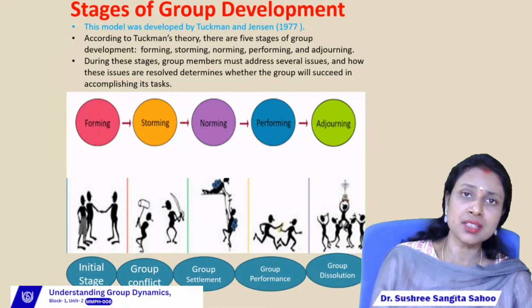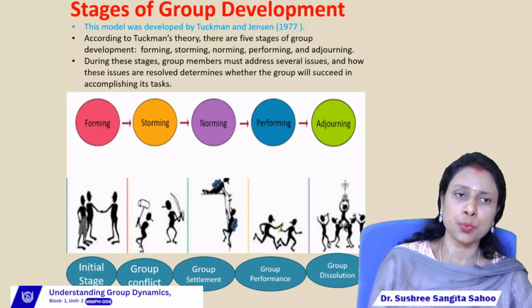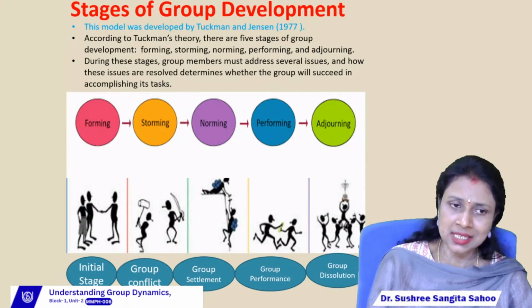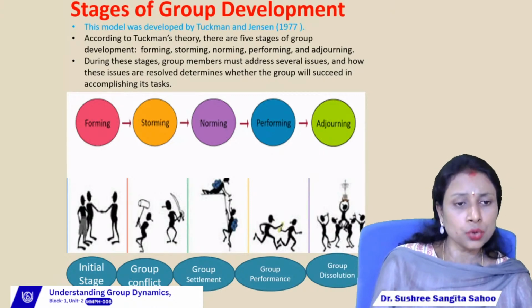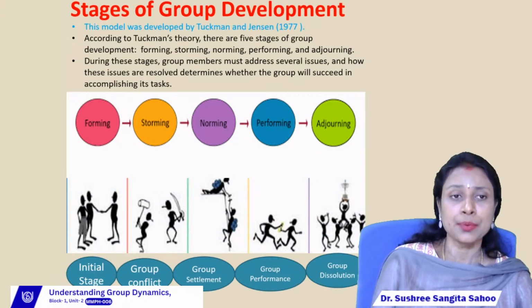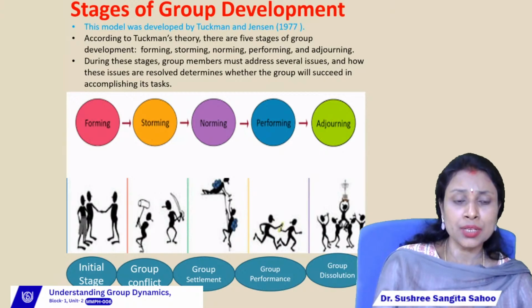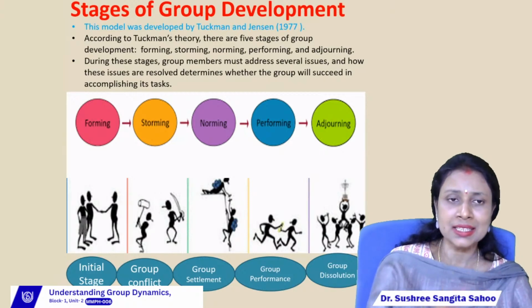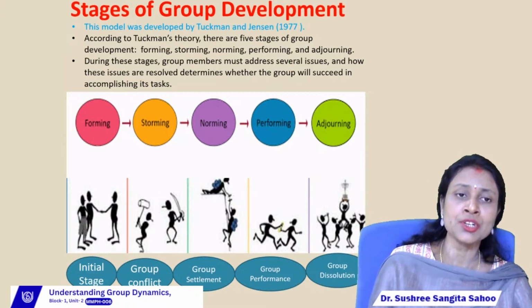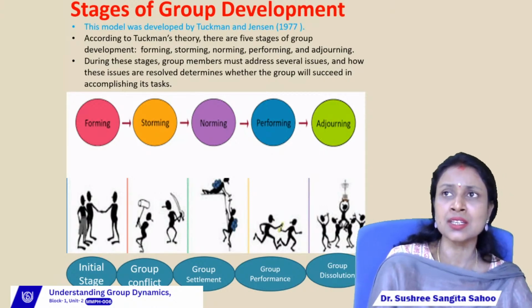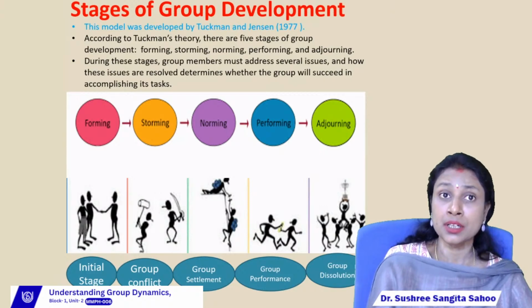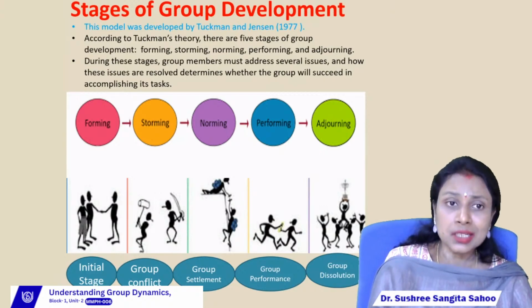So the first stage of group development is forming. Forming is the initial stage where the group is just formed, right? Then after forming, second is storming. Storming means where we can find there is a conflict between the group members due to status, due to position, due to responsibility, due to authority also.